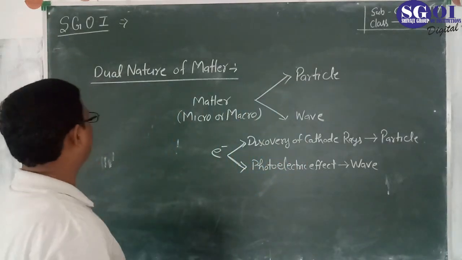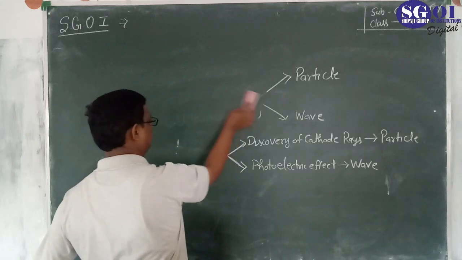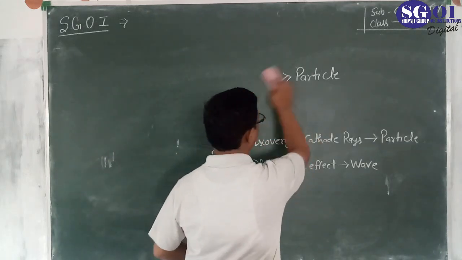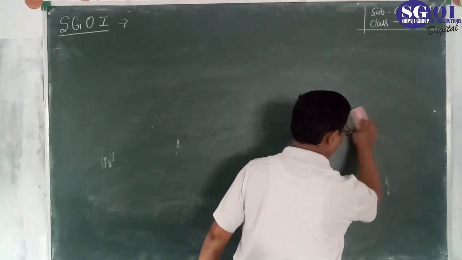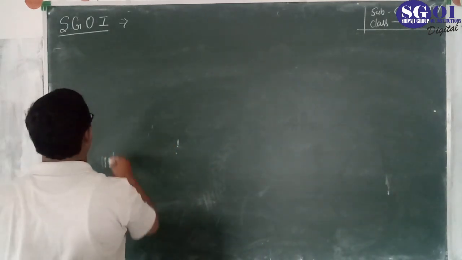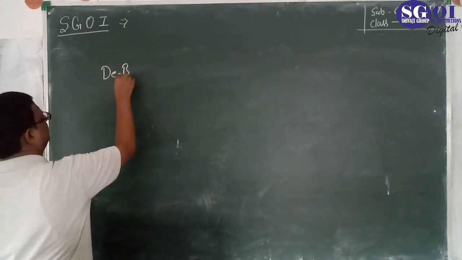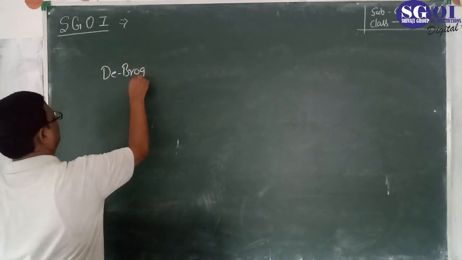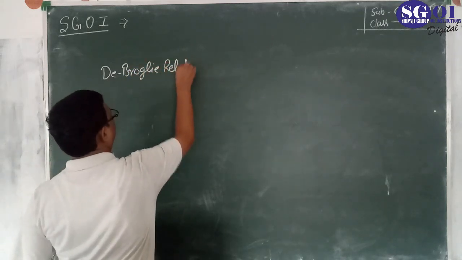Now, the scientist de Broglie further explains such behavior in the concept of de Broglie relationship.